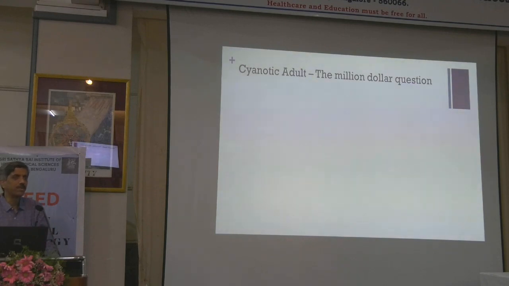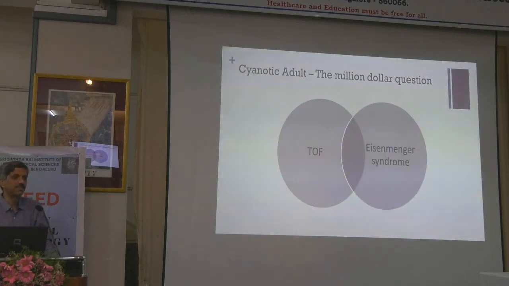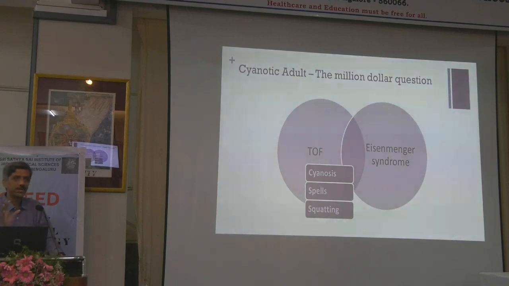So the million-dollar question that everybody faces is whether it's tetralogy or Eisenmenger syndrome. How do you approach this? Very simple things, nothing else. You are going to look at the quantum of cyanosis: when the cyanosis started, how the cyanosis progressed. It's all about cyanosis: when it started, how it progressed, what is the severity of cyanosis. That's what you're going to look at.